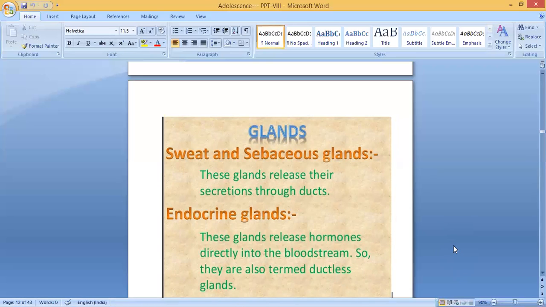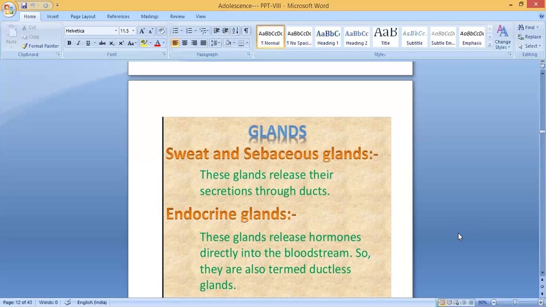Then the glands, sweat and sebaceous glands, release their secretions through ducts. A duct is a pipe-like structure just below the skin. Skin protects your body, and just below the skin you can see these two glands, the sweat gland and the sebaceous gland. From there, through the duct, a pipe-like thing, the secretion comes out.